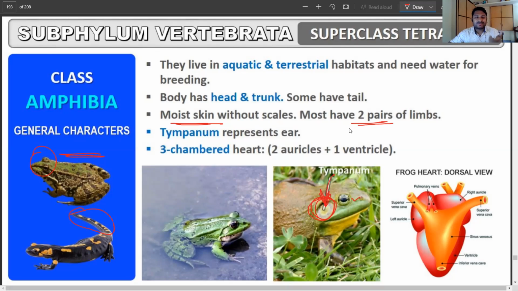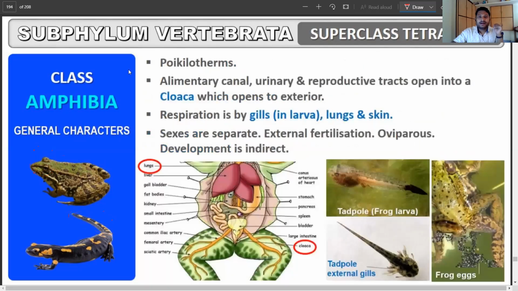And now the heart is going to be three-chambered. Fish had two chambers. Here it is three-chambered, two auricles and one ventricle. Again, it's an advantage over the previous case. Here there is a partial mixing of gases, better than the fishes. Now they are poikilotherms or cold-blooded. You have the complete alimentary canal, a well developed excretory system, and a reproductive tract that opens into the cloaca, which opens to the exterior. Respiration is by gills in the larva, lungs, or the skin. Sexes are separate, external fertilization and oviparous, that is egg-laying animals. Development is going to be indirect.